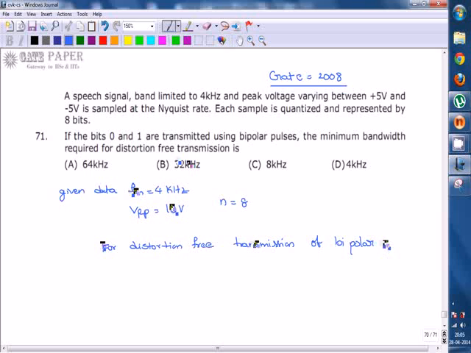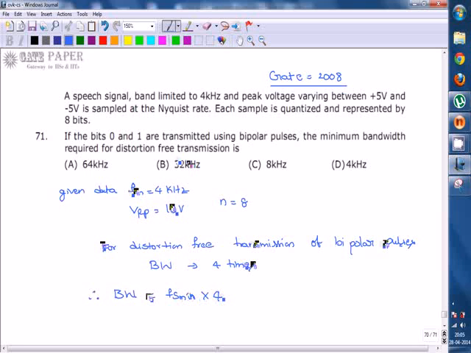For distortion free transmission of bipolar pulses, the bandwidth should be 4 times the normal bandwidth.